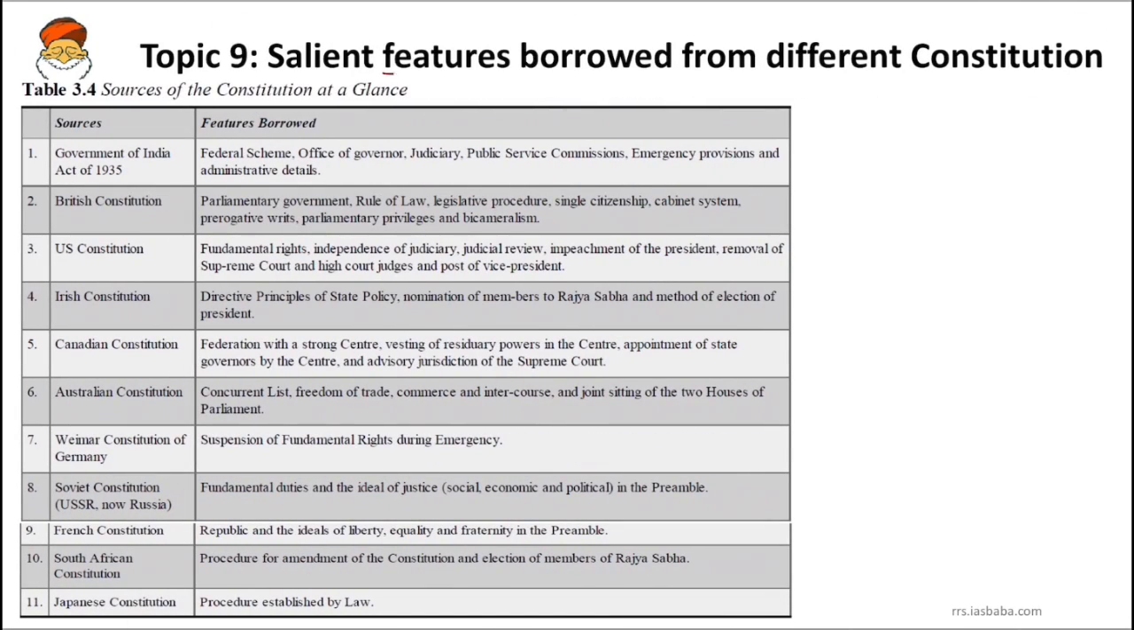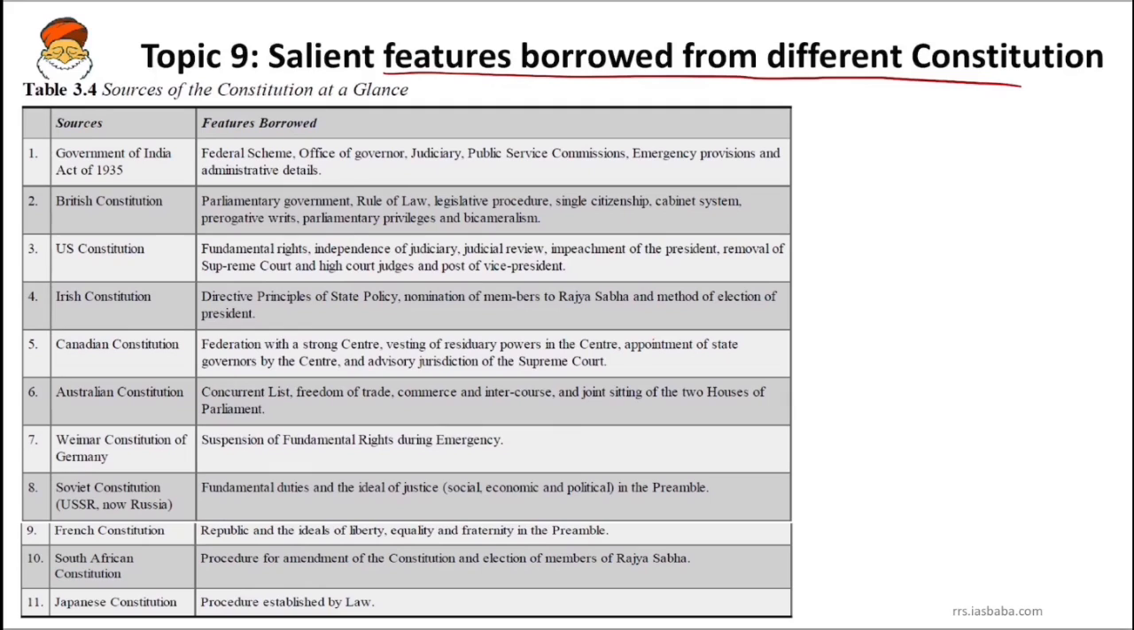Okay. So the next important topic is the salient features which were borrowed from different constitutions. This is the table from Lakshmikant which tells us the features which were borrowed from different constitutions. Again, these contents are pretty tough to remember. So let's use a small trick so that we can retain information for a long time. So we have Government of India Act 1935, British Constitution, US Constitution, Irish, Canadian, Australian, German, Russian, French, South African and Japanese, right? So we'll use a small trick.